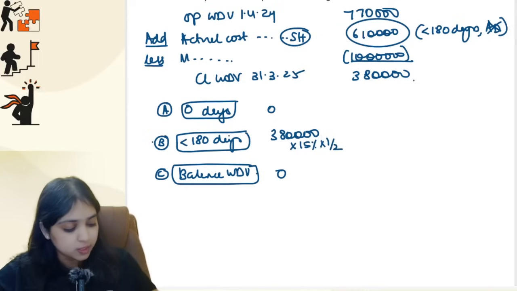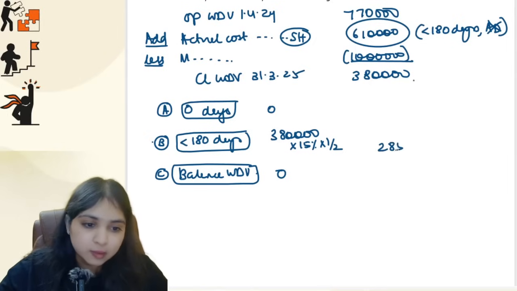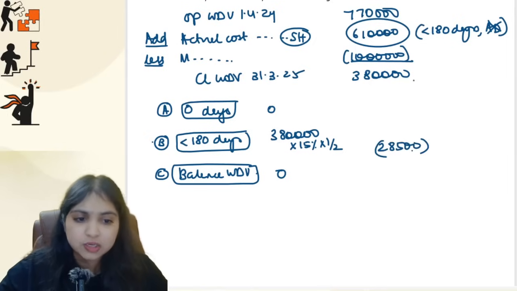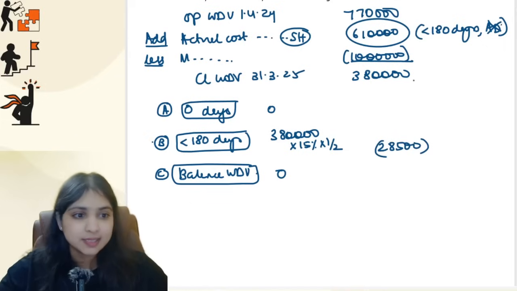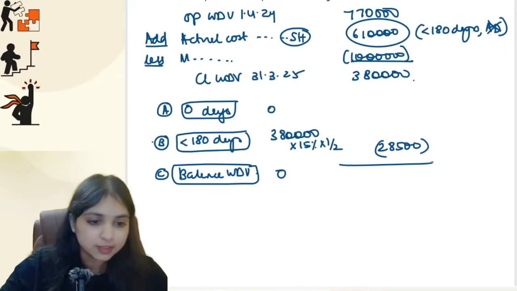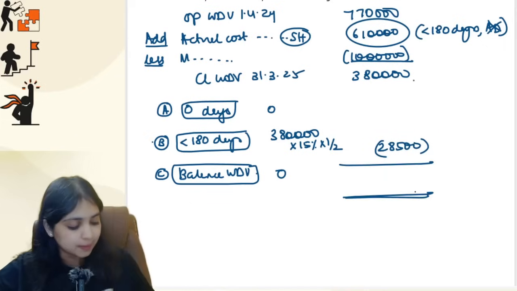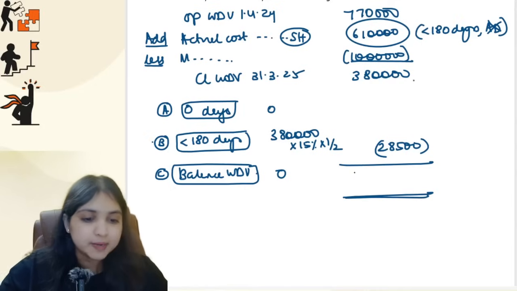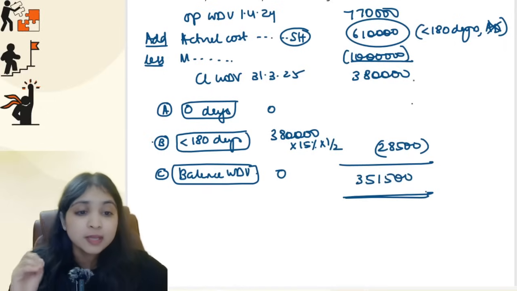So this is going to be how much? 28,500. This is your normal depreciation. No additional depreciation, guys, because it is second hand plant and machinery. We've already concluded that. So what is going to be your opening WDV for the next year? The opening WDV will be 3,51,500 for the next year. Okay, so this was pretty simple.